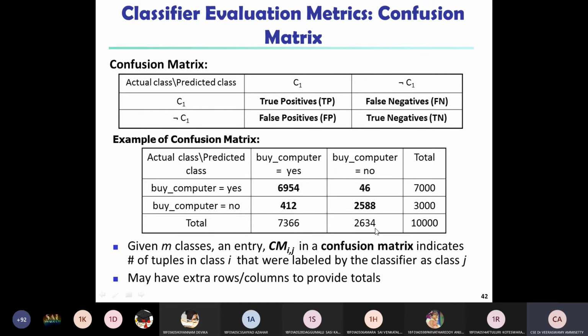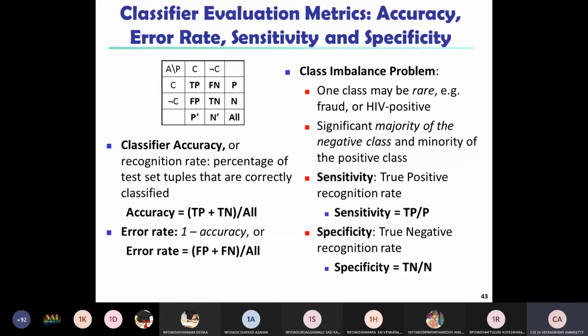So based on this data, how do we estimate the confusion matrix indicators for a classifier? If you want to calculate the accuracy of a particular classifier, you divide by the total number of records.